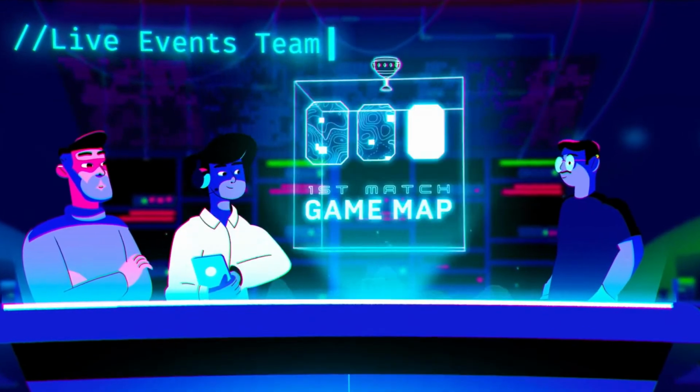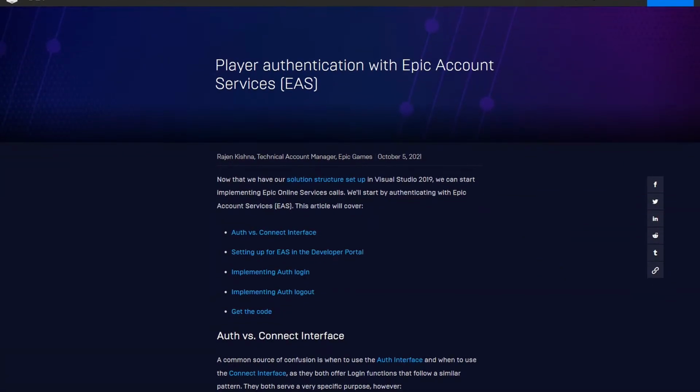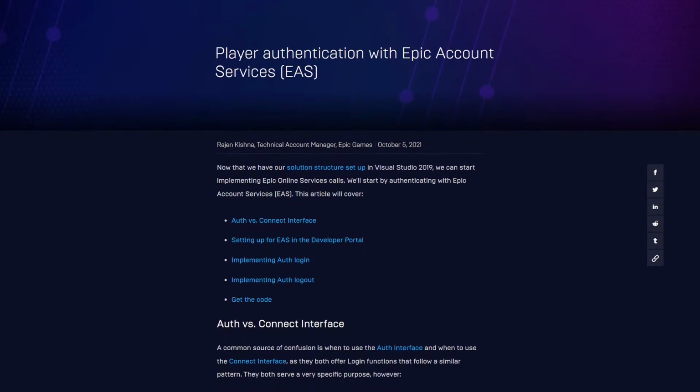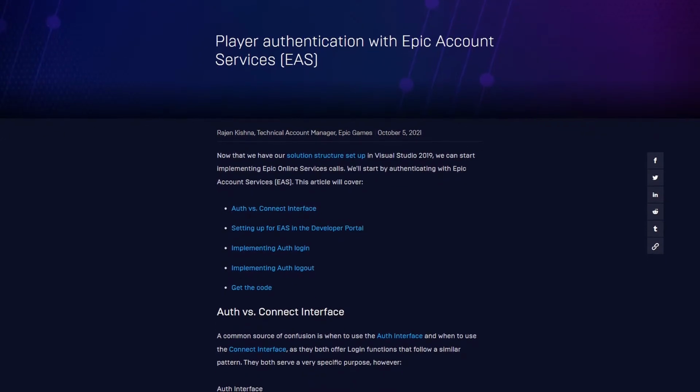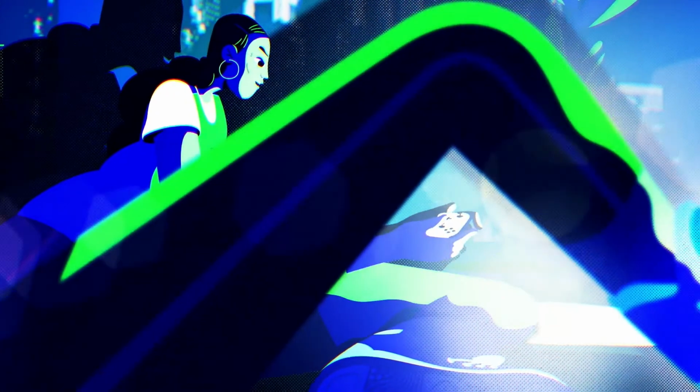For those following along in the Introduction to EOS series, the latest blog installment is now live. This week, learn how to use Epic Account Services in a C# solution using the Epic Online Services SDK to authenticate players. Visit dev.epicgames.com/news to dive in.